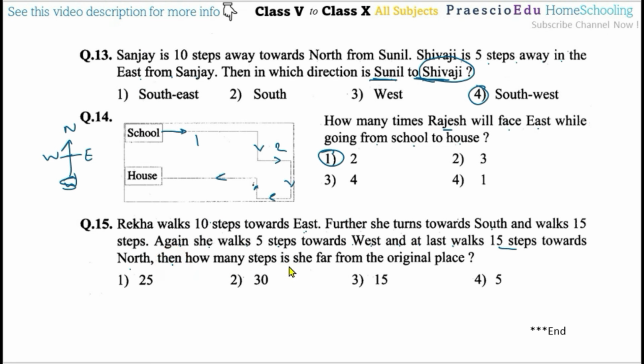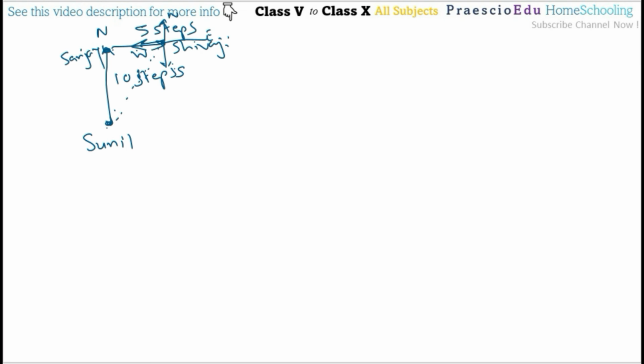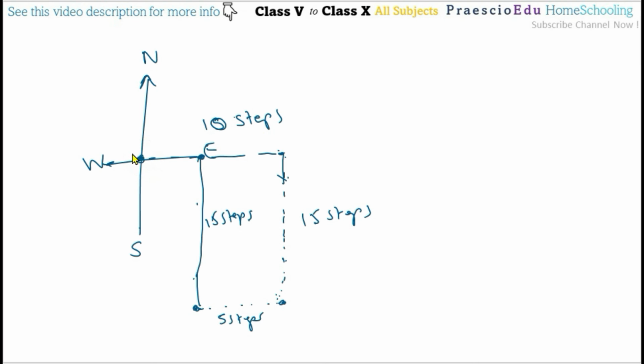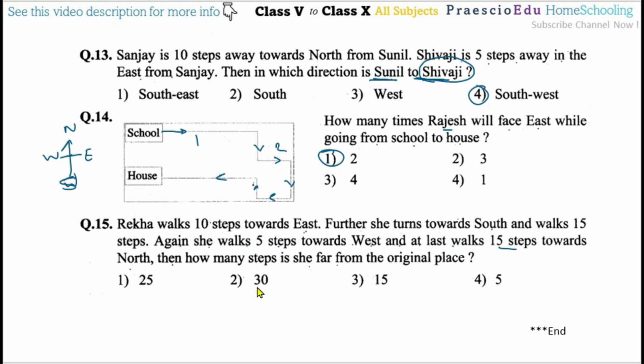Then how many steps is she far from the original place? So this is the original place, and here the 15 steps come, here 5 steps, so here also 5 steps. If we deduct, 10 minus 5, here the 5 steps are there. So 5 steps away from the original place, so 5 means option number 4 is the correct one.